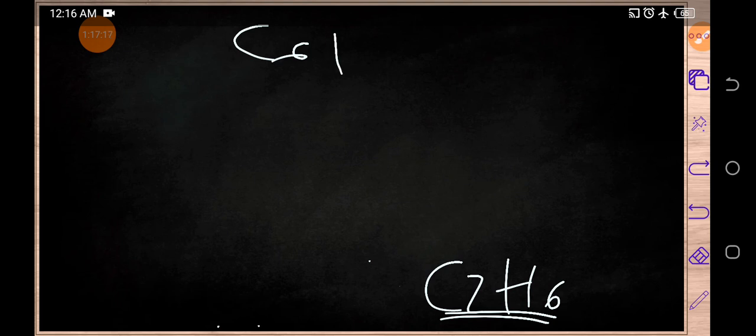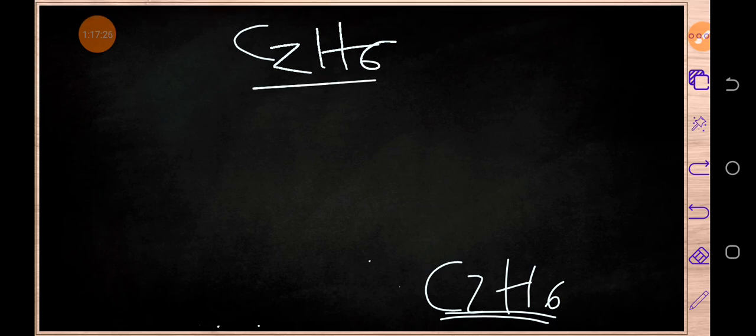Having done that, after you have written the chemical formula, let me just write it right over here. Alright, so having done that, now we can write the structural formula.